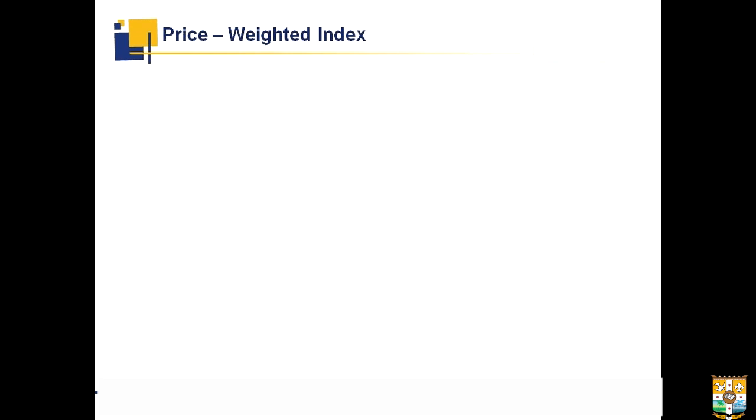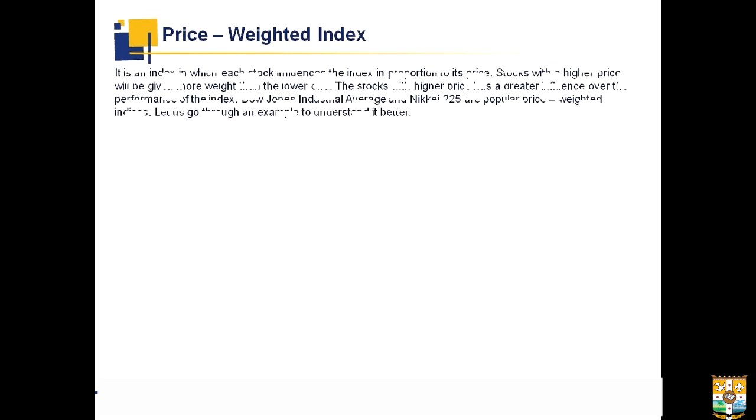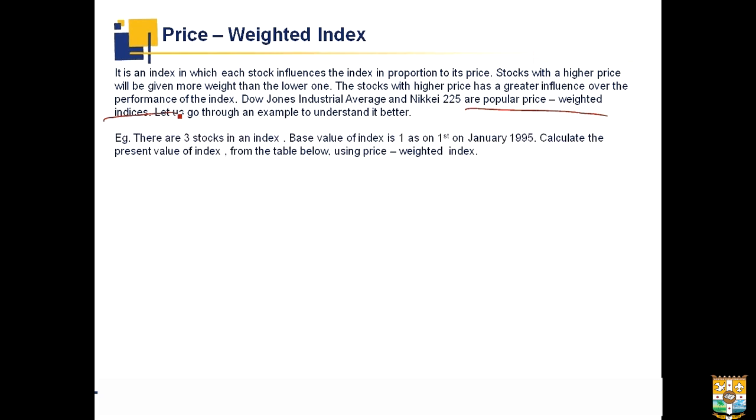Next we have is price weighted index. It is an index in which each stock influences the index in proportion to its price. Stocks with a higher price will give more weightage than the lower one. The stocks with higher price has a greater influence over the performance of the index. Dow Jones Industrial Average and Nikkei 225 are popular price weighted indices. Now, let us go through an example.